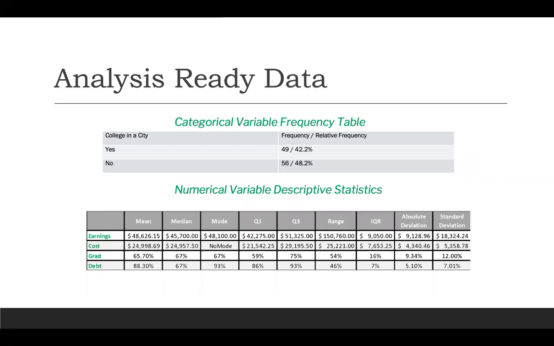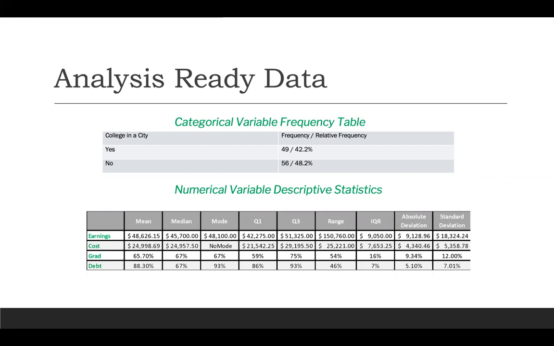This slide is a breakdown per variable that we ran. So in the categorical variables, there was 49 colleges in cities and 56 colleges not in cities, with the relative frequencies being 42.2% and 48.2% respectively.